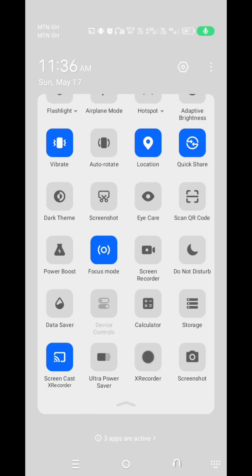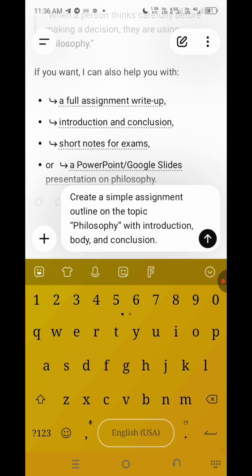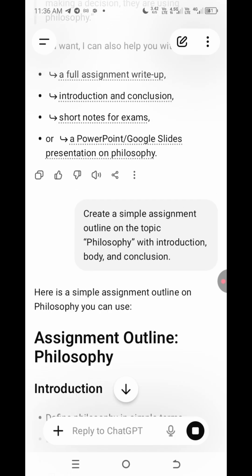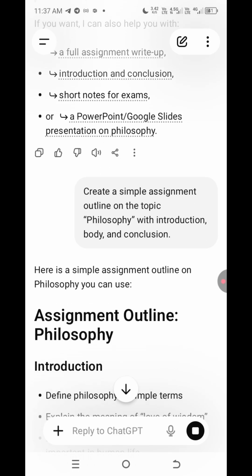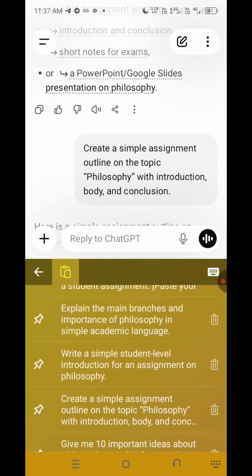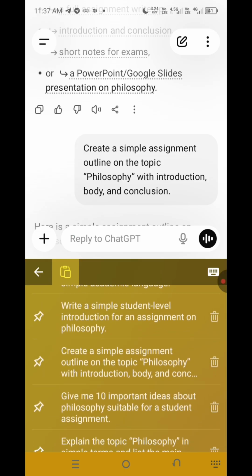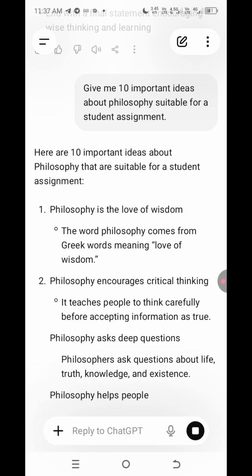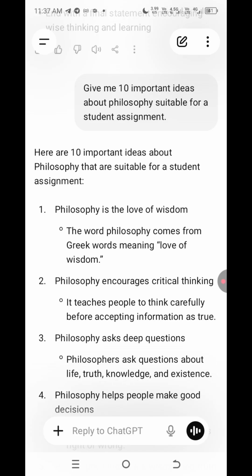Alright, so let's continue. This is the second prompt, and we are asking for... no, this is not the prompt. This is the prompt I asked for. Okay, so that's the second prompt you're supposed to do. Sorry for the mix-up.